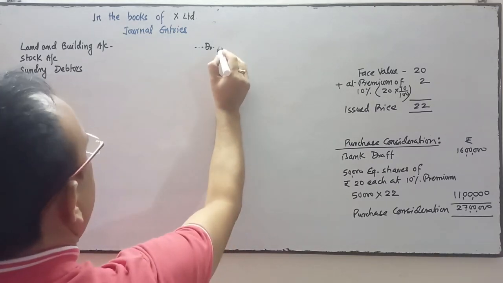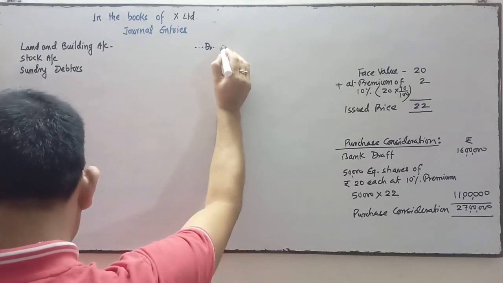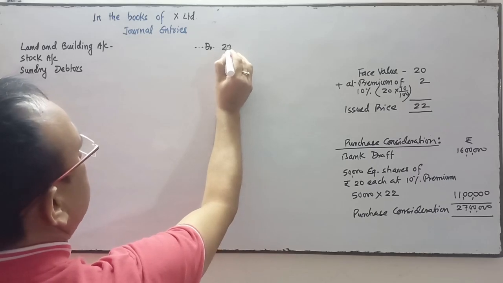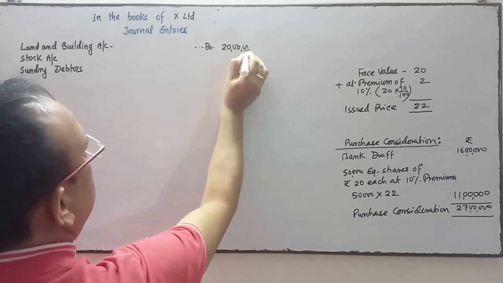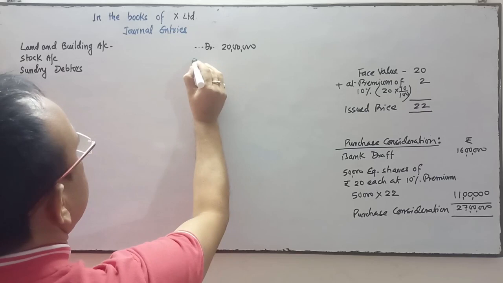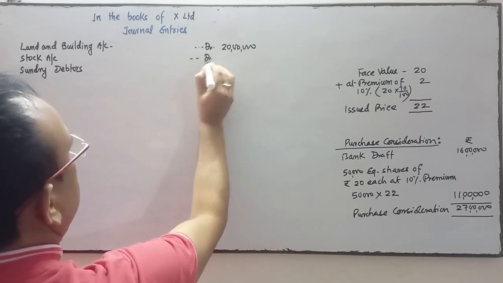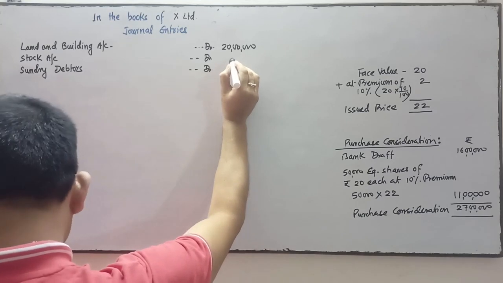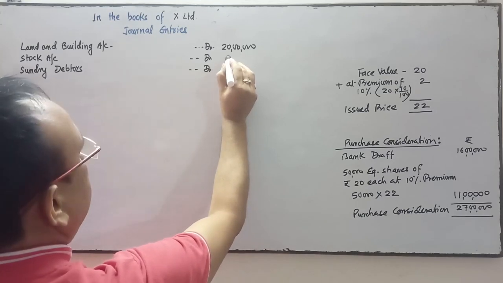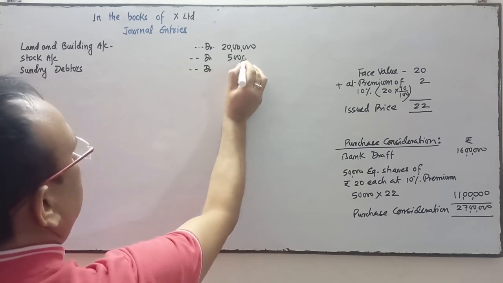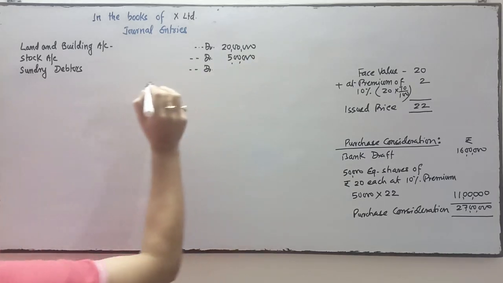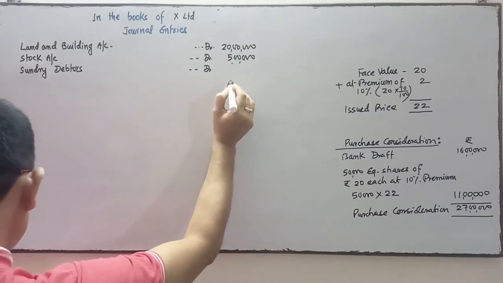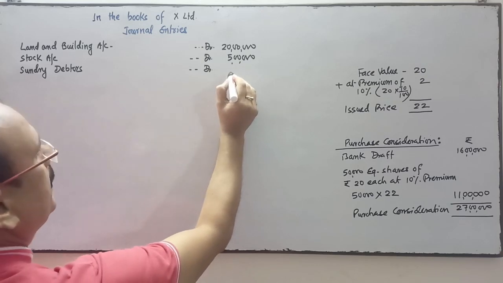So land and building is 20 lakhs. Stock is 5 lakhs. Debtors is 2,50,000.